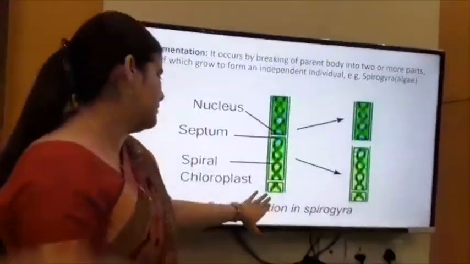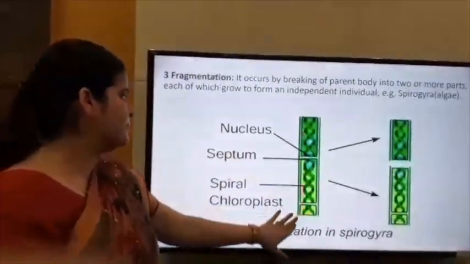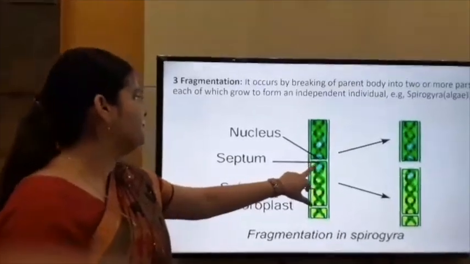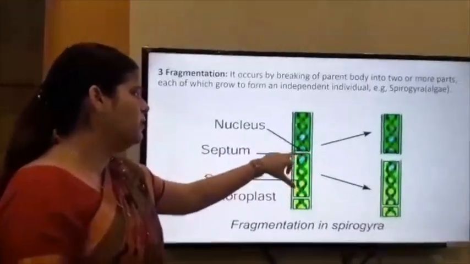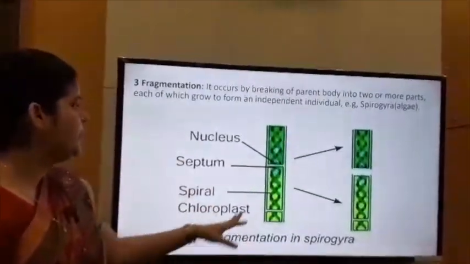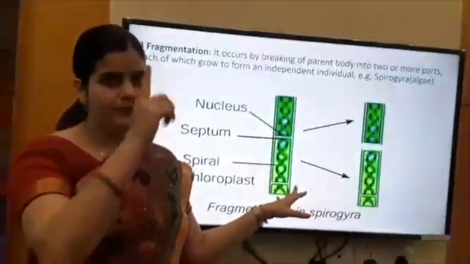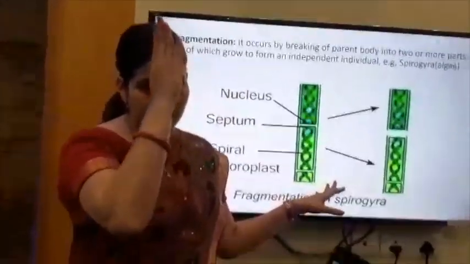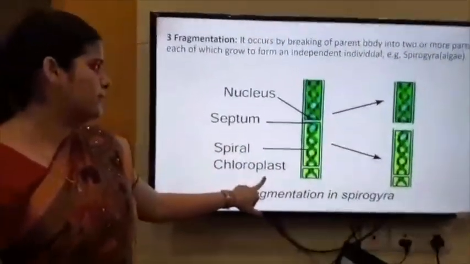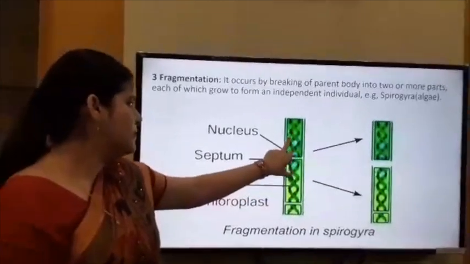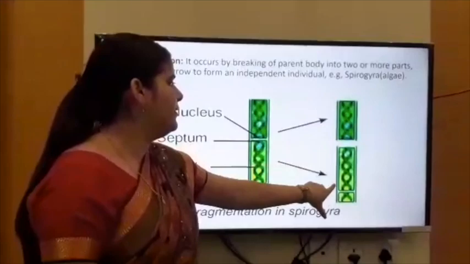Like in Spirogyra. Spirogyra is an algae. It has its structure. There is one nucleus. There is a septum, which divides the body into different parts, or two parts. It has a chloroplast, a spiral chloroplast. Spiral means just like spirals along a single axis, a straight axis. It is known as a spiral chloroplast. Both the fragments grow into independent individuals.